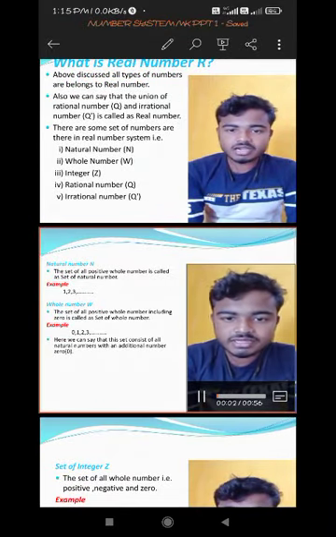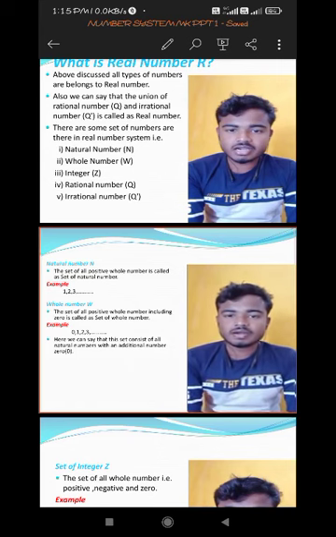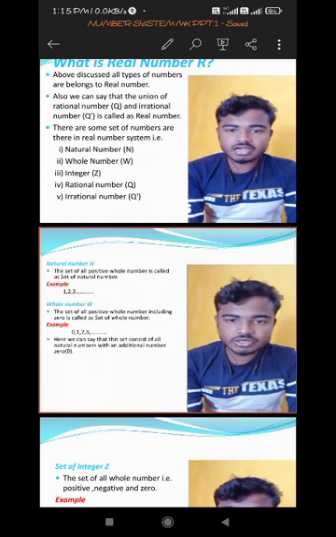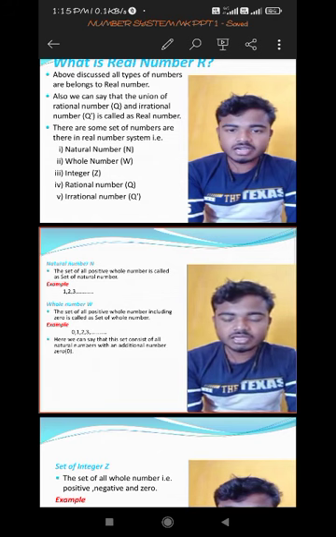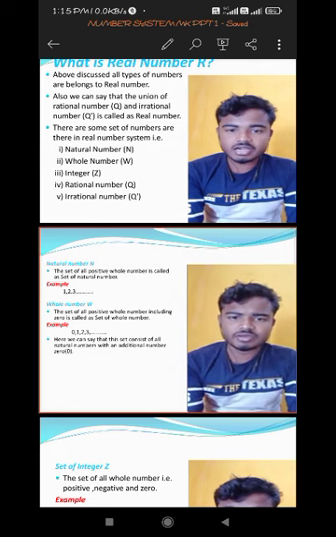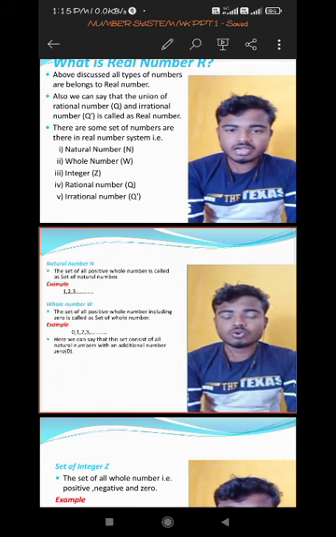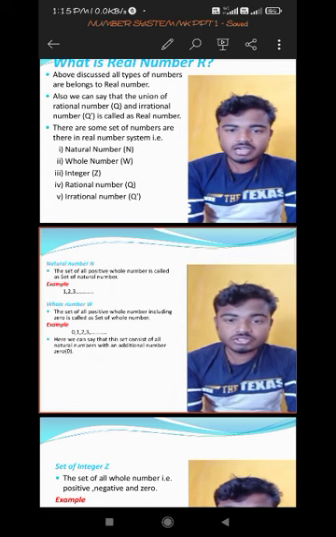So what is natural number? Guys, you know the number line. There is a straight line where the center is 0, and if we move to the right side, it gives the numbers like 1, 2, 3, 4, 5, 6 up to infinity. And if we go to the left of 0, then it gives the numbers like -1, -2, -3, -4, and like that. So when we move to the right side of 0, we get the numbers 1, 2, 3, 4, 5. All these numbers are the natural number set.